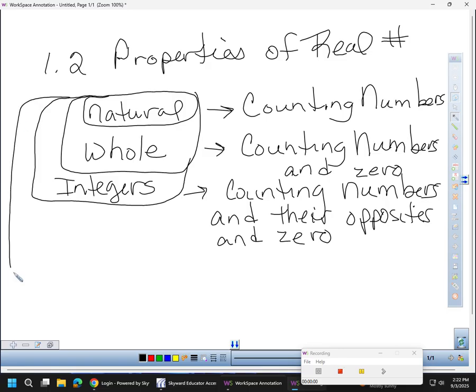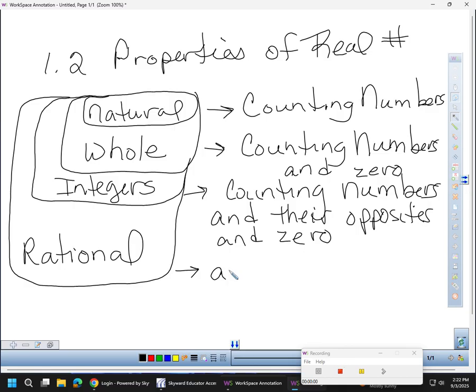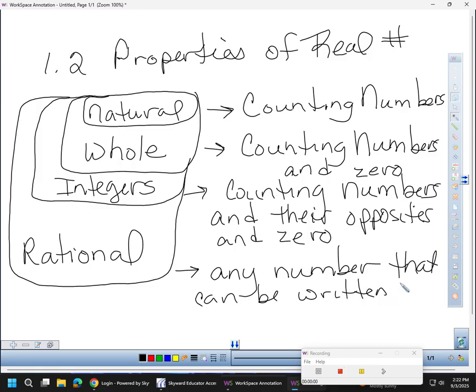Next one. The next biggest one, which includes everything, is our rational numbers. Yes, a rational number is any number that can be written as a fraction.